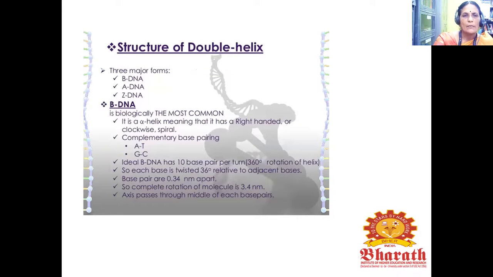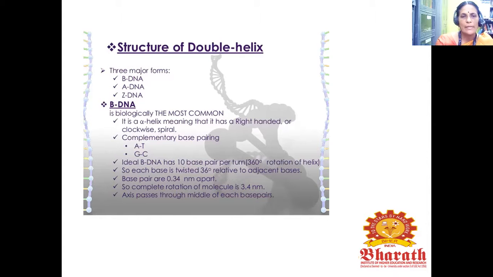So there are three forms of DNA. First one is B DNA, second one is A DNA, third one is Z DNA. First we see about this B DNA. It is biologically the most common. It is an alpha helix, meaning that it has a right-handed or clockwise spiral.